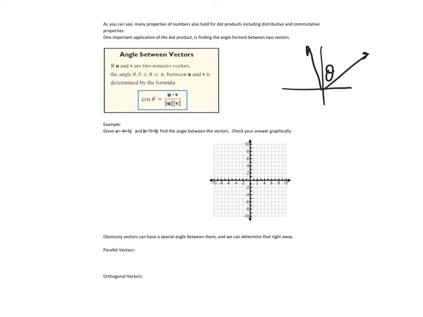The formula is cosine of theta equals u dot v over the magnitude of u times the magnitude of v. So if we're doing two vectors u and v, the top is my dot product, and my bottom is my individual magnitudes, basically how long each vector is.